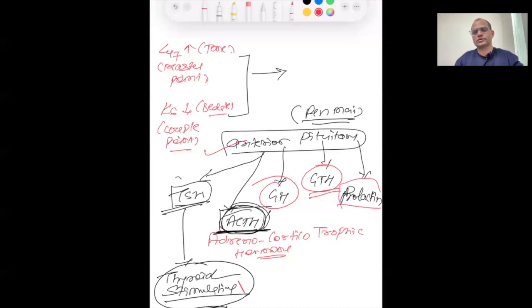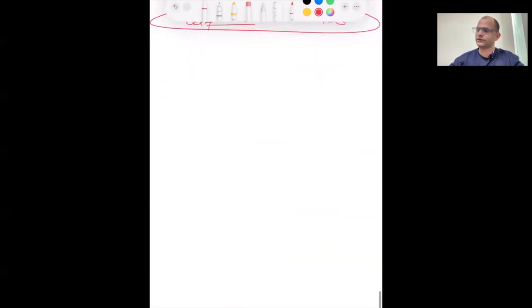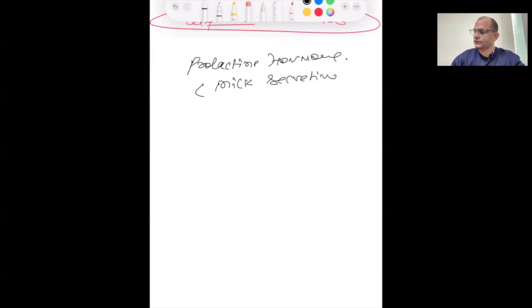If milk is not coming, or not enough milk is secreting from the breast, it's due to the prolactin hormone, or milk secreting hormone. If the milk formation is not enough, what to do? Lung 7 and kidney 6.